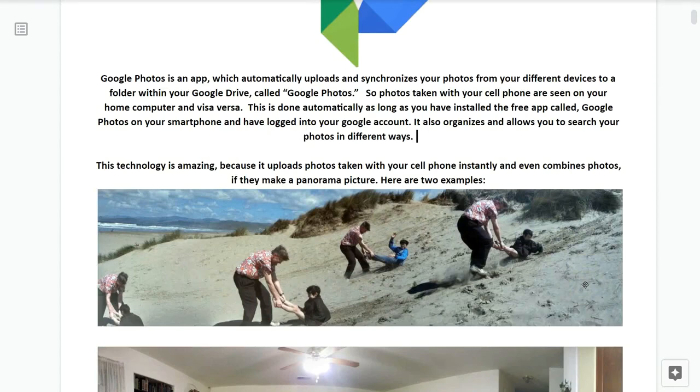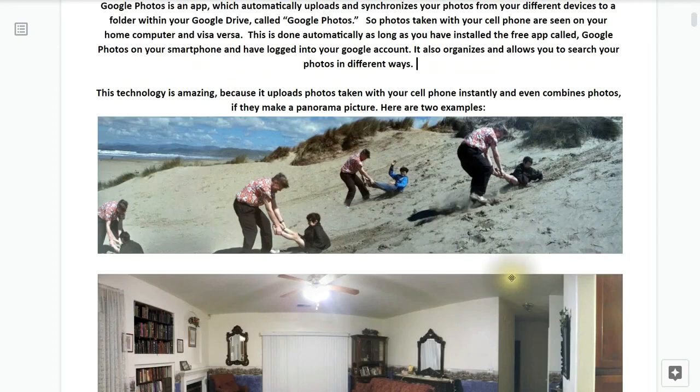It automatically uploads and synchronizes all your photos from your different devices to a folder within your Google Drive called your Google Photos. So photos taken with your cell phone are seen on your home computer and vice versa. This is all done automatically as long as you have installed the free app called Google Photos on your smartphone and have logged into the same Google account. It also organizes and allows you to search all of your photos in many different ways.